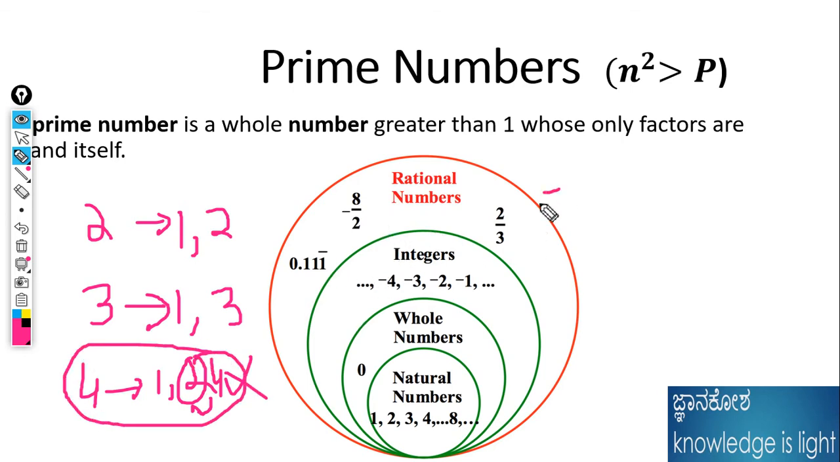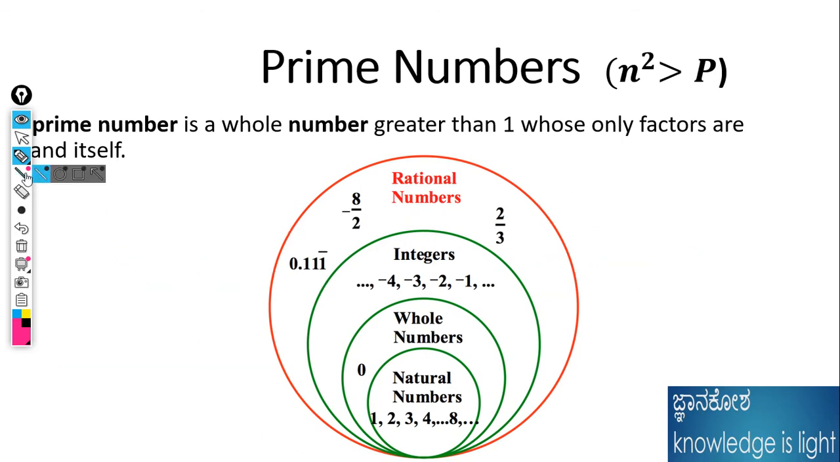Like that, 5. 5 is a prime number, divisible by 1 and 5. As well as 7. 7 is divisible by 1 and 7. Whatever number is divisible by 1 and the number itself is called a prime number. That's it, friends. And what are the important questions asked in prime numbers? I will let you know, guys.